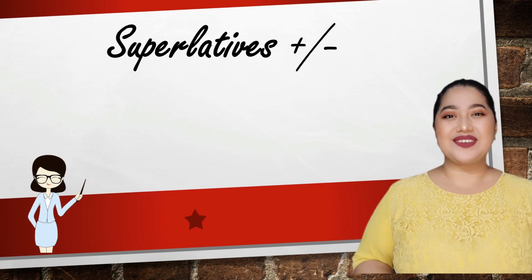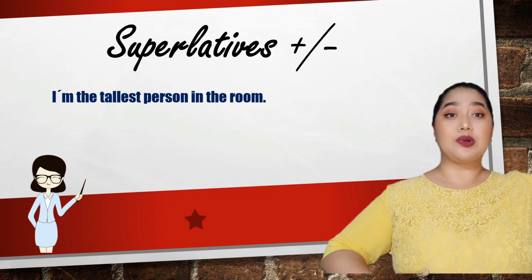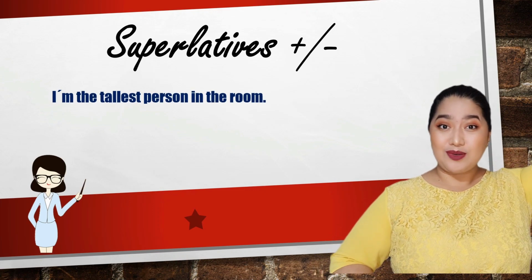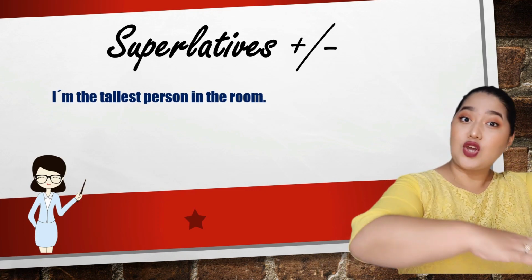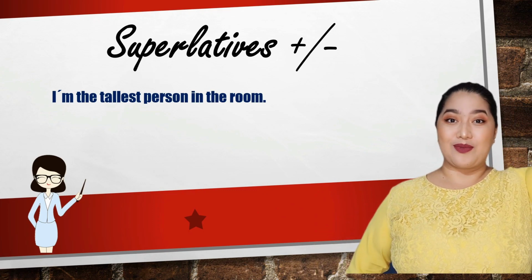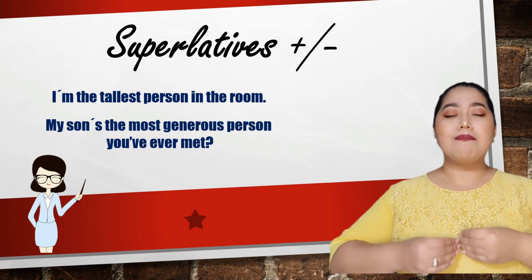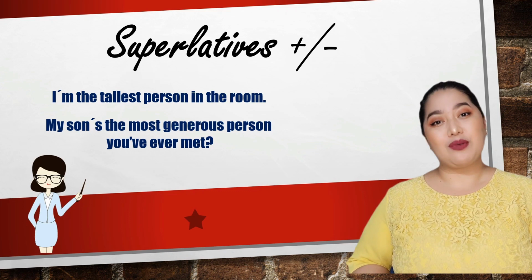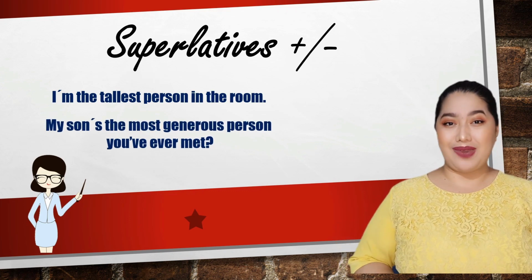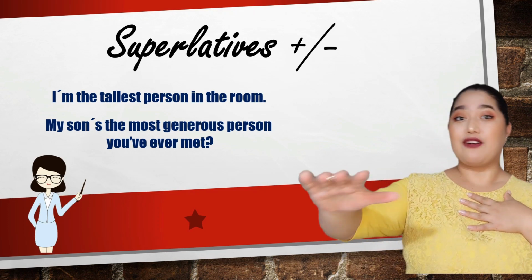Well, let's see some examples here. The first one is, I am the tallest person in the room. So I'm comparing myself to the other people in the room, and I am the tallest person in the room. Let's see another example. My son is the most generous person you've ever met. Wow, so I'm comparing my son to the rest of the people.